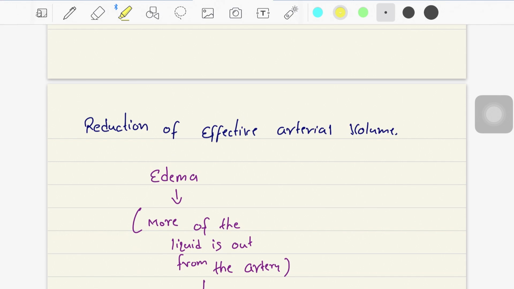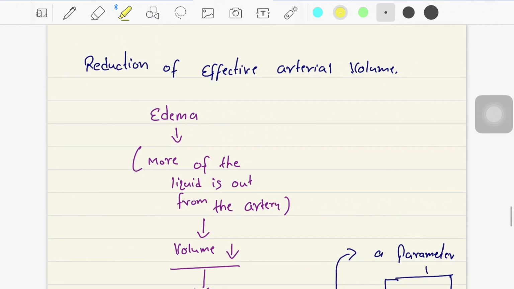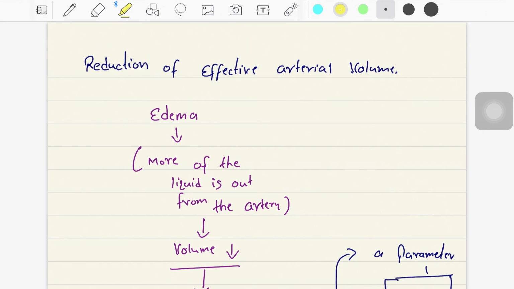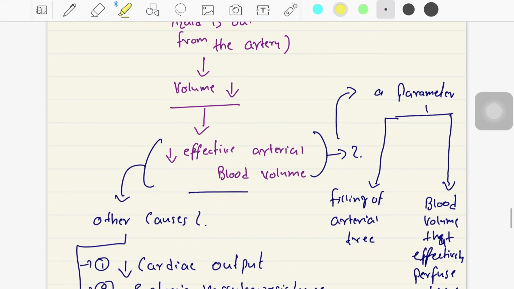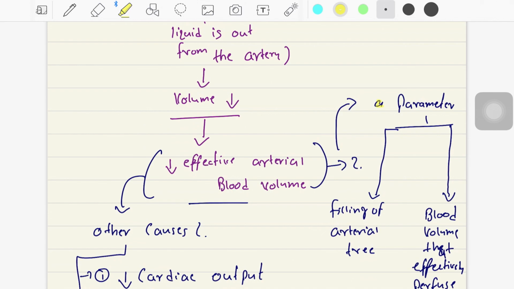The next heading that came under the edema is the reduction of the effective arterial volume. What is effective arterial blood volume? It is a parameter that gives us the idea about the filling of the arterial tree, and the blood volume that is effectively perfusing the tissue. So that is effective arterial volume.